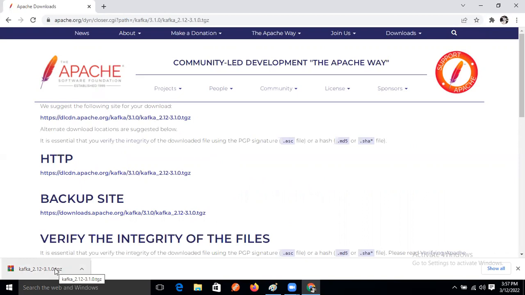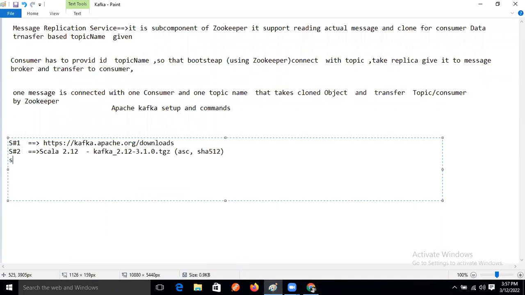So next, what will we do now? We selected one link, right? Choose this link. Step 3.